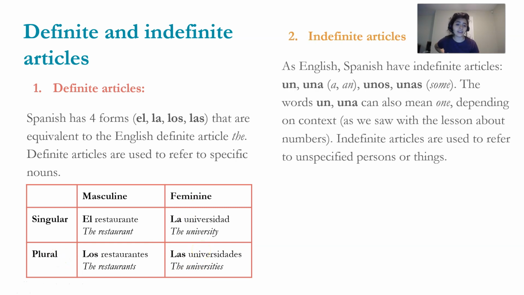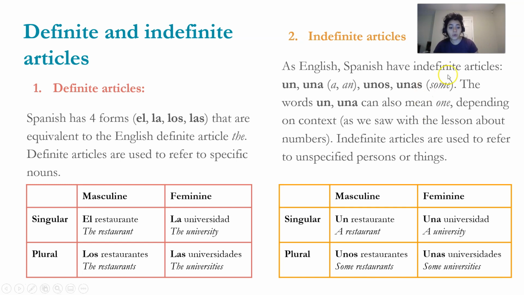Now the indefinite articles. As in English, Spanish has indefinite articles. Un, una, a or an, unos, unas, some. The words un, una can also mean one, as we already saw in the chapter about numbers, depending on context. Indefinite articles are used to refer to unspecified persons or things, as you would use them in English. So, un restaurante, a restaurant.